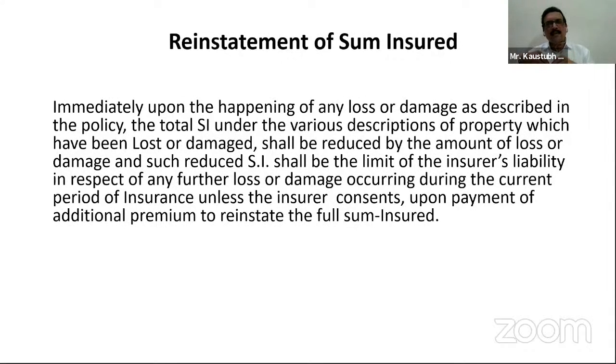Then, till the expiry of the policy, the sum insured will be full, that is 10 lakhs. For the amount of reinstatement, the additional premium has to be paid by the insured. Then only you can reinstate the sum insured.